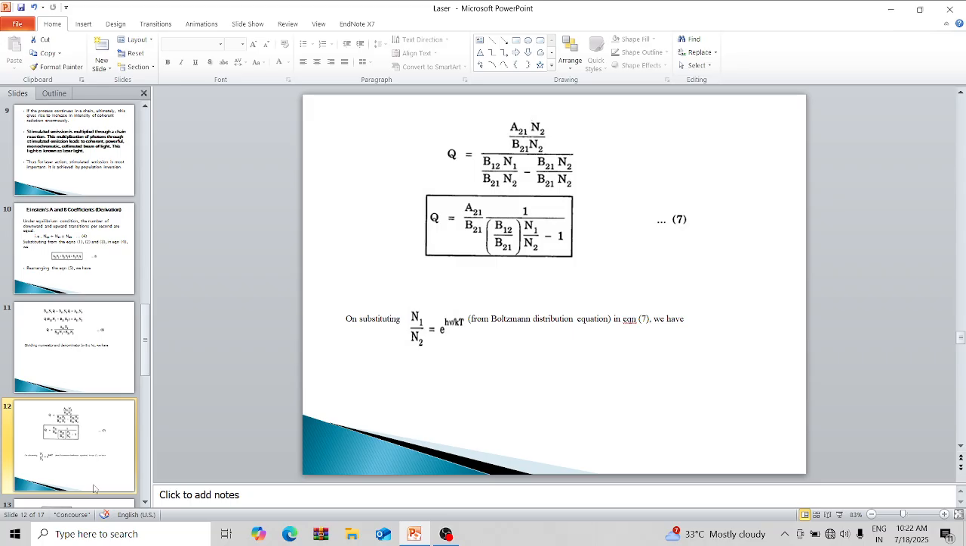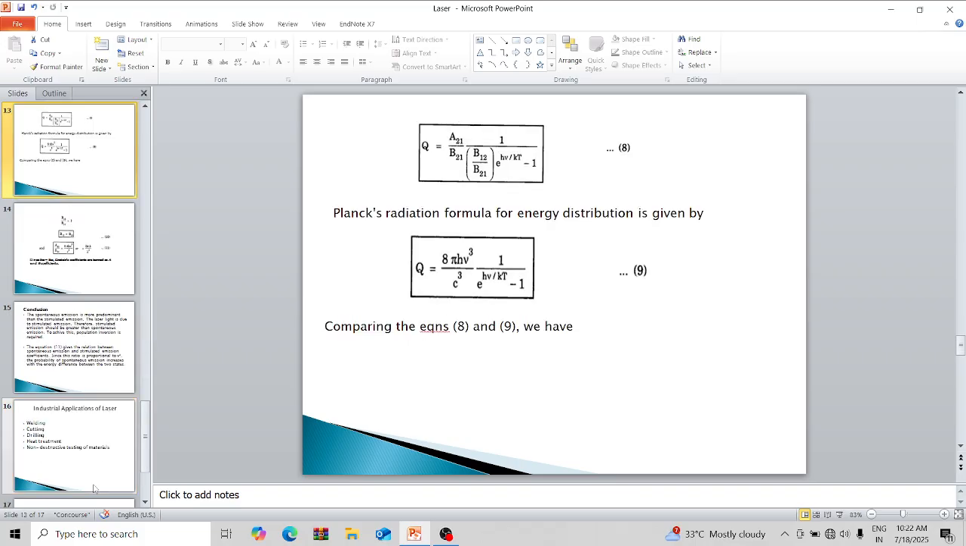On substituting N1 by N2 equal to e power h nu by kT in equation number 7, we get Q equal to A21 divided by B21 into 1 divided by B12 divided by B21 e power h nu by kT minus 1. Planck's radiation formula for energy distribution is given by Q equal to 8 pi h nu cube by c cube into 1 by e power h nu by kT minus 1.